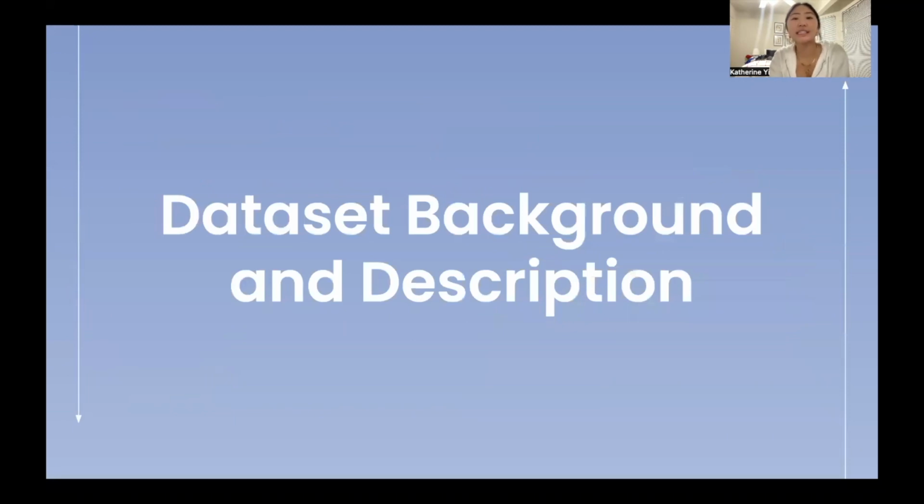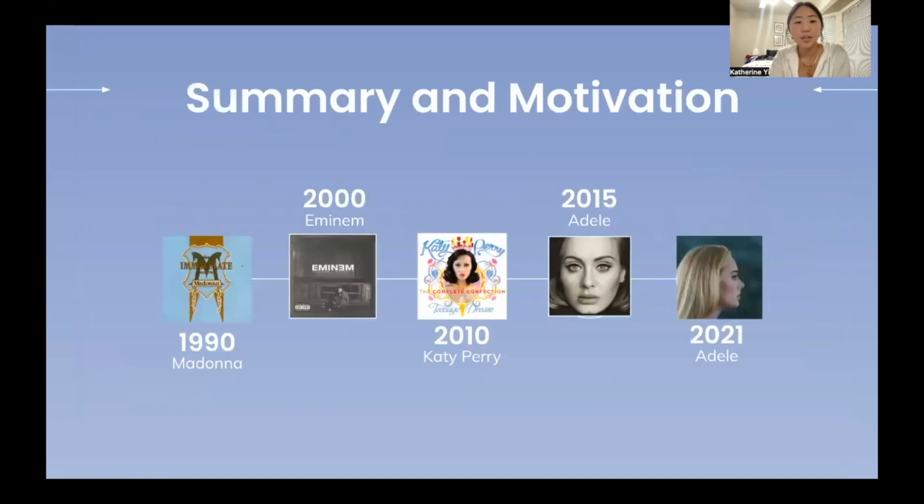So I'm going to start with the data background and description. For our final project, we focused on a data set that shows the top 10 albums from the year 1990 to 2021. This data set shows the albums, genres, artists, and many different other variables that I'll get into later. This data set also allows us to explore different connections between variables. For example, some ideas include the popularity of genres per year, the amount of times artists were in the top 10, the years that